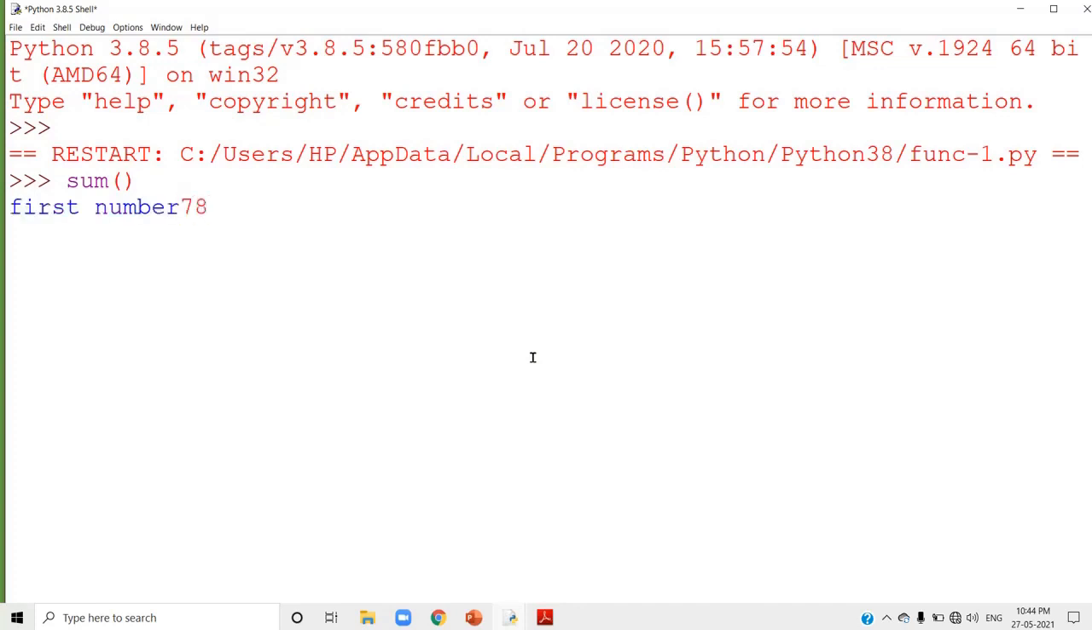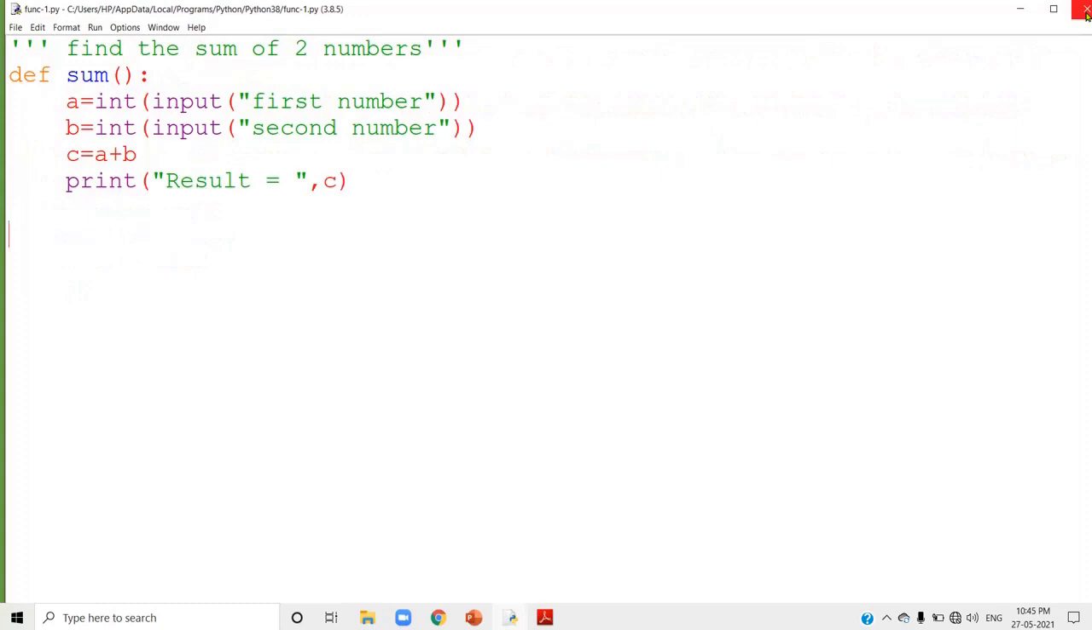I am going to enter the first number. Now the second message, you can see that you enter there also. And you will get the output result as 168. That is the result of that program, or the result of that function. So in this way you can run the program, or you can call the function inside the script mode itself.